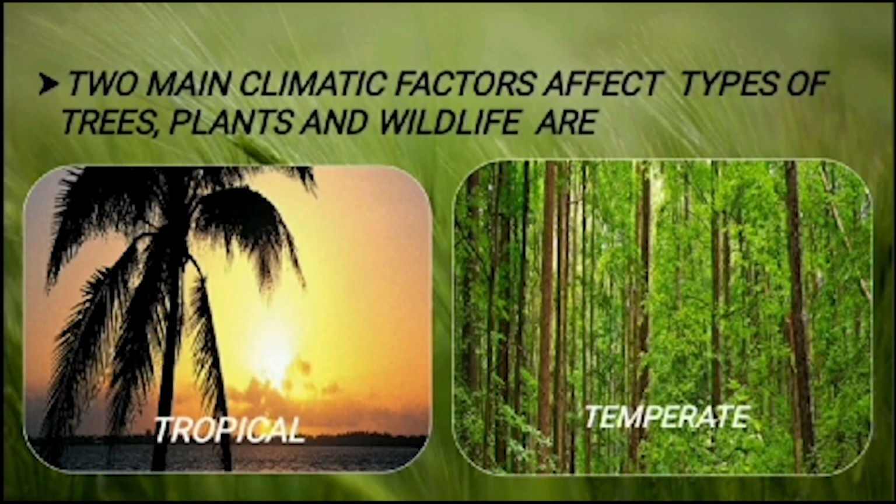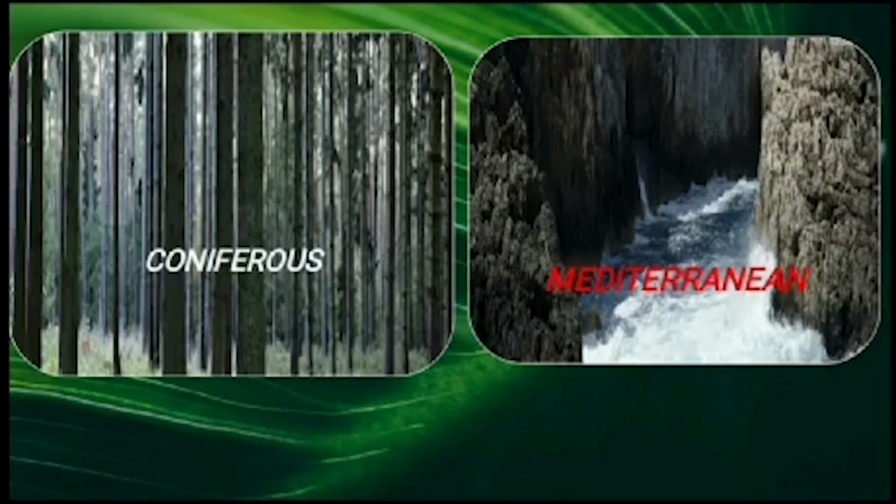The two main climatic factors that affect the types of trees, plants, and wildlife found in forests across the world are temperature and rainfall. Forests can be broadly classified as tropical, temperate, coniferous, and Mediterranean.